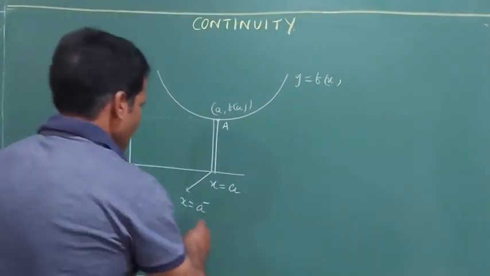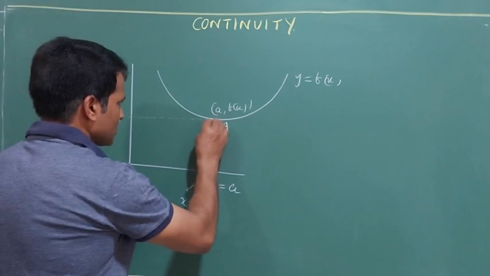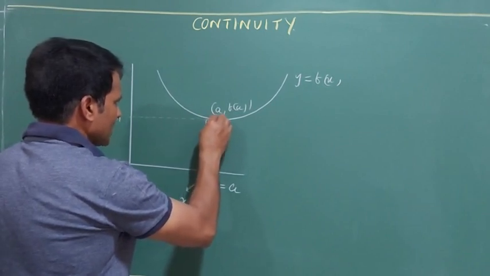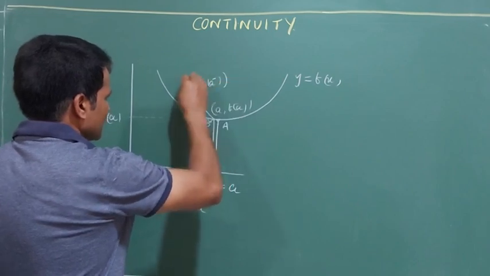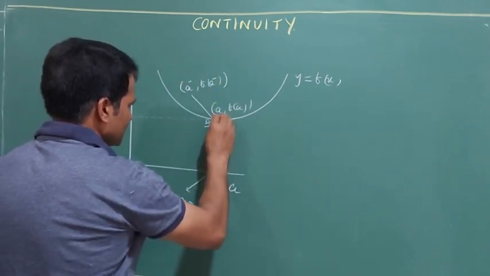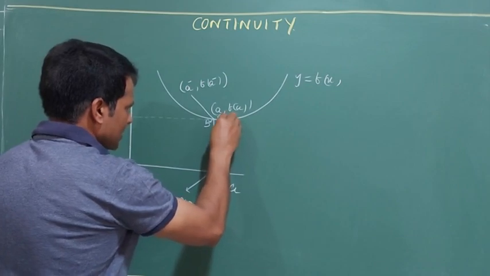So x is equal to a minus, this point, suppose I take b, this is the point b. Now this point is a minus, f(a minus). Then this is a. This point, if I take, this is c.